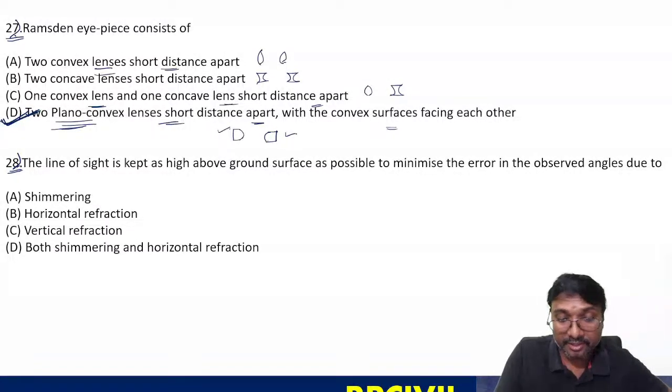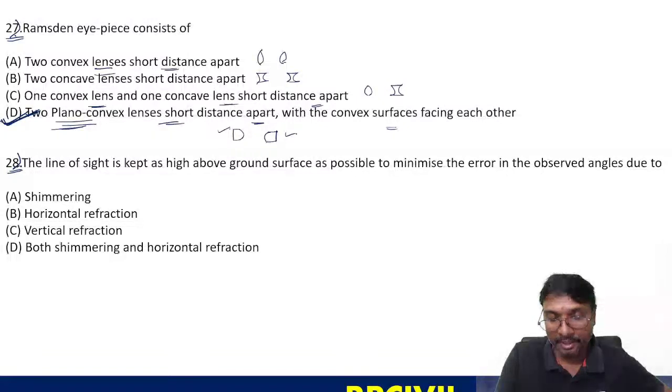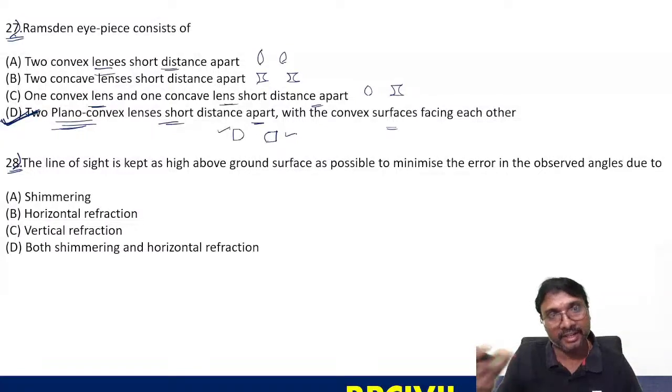What is the meaning of this shimmering? Tell me. Shining, right? Timtimana in Hindi. What is the meaning of this timtimana? It means shining, glittering, yes or no?